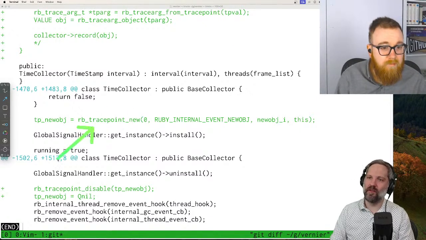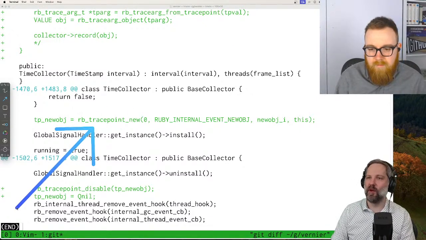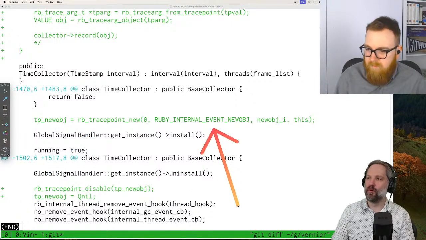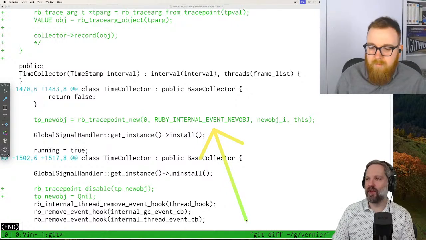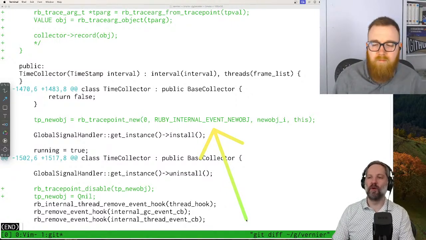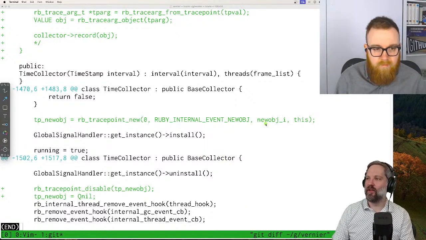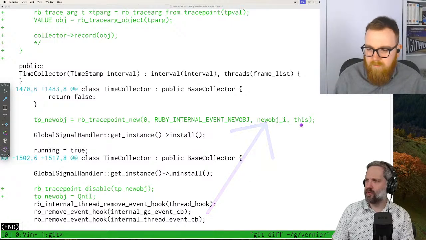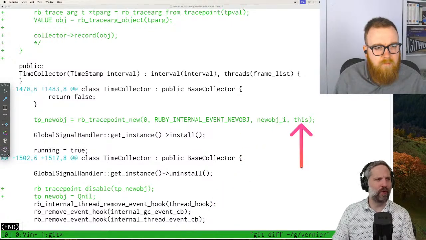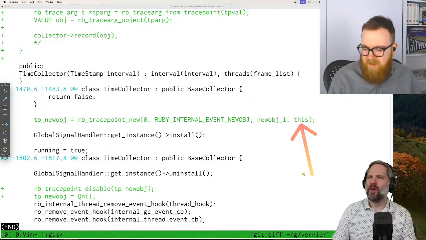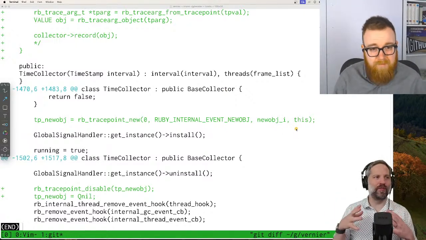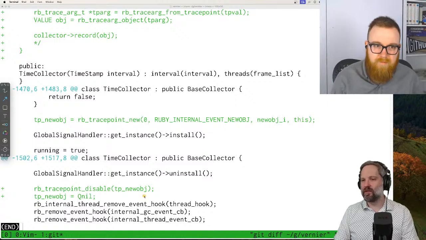This is the trace point. This is the C API for creating a new trace point, and we care about new objects. So this is the name of the trace point. We say, hey, I want to know every time there is a new object allocated, and then we just give it a callback, which is this function pointer. I'm not sure what this refers to. It's a void pointer, like a context, probably a void star data kind of thing. We're just passing ourselves, the C++ self, into the callback.